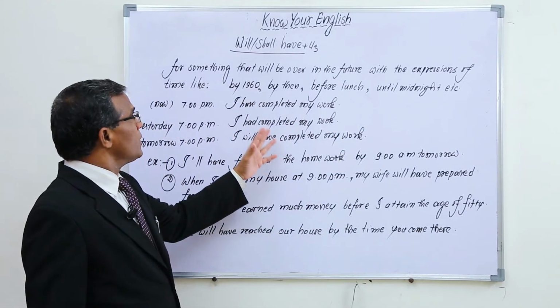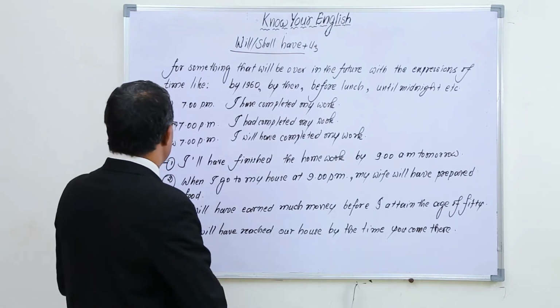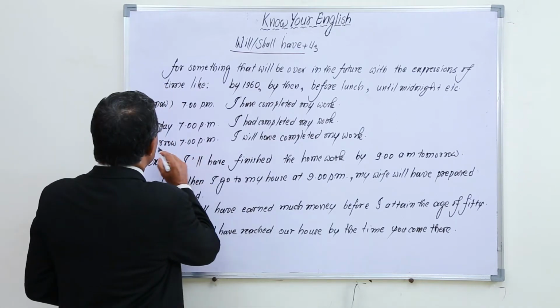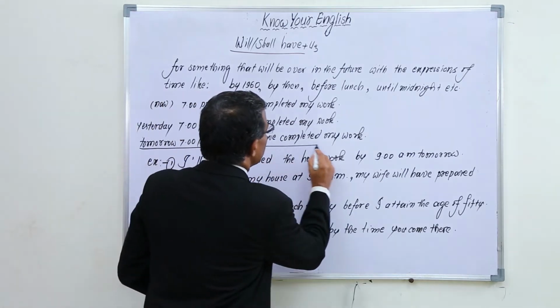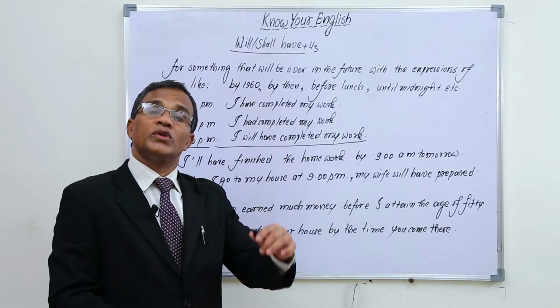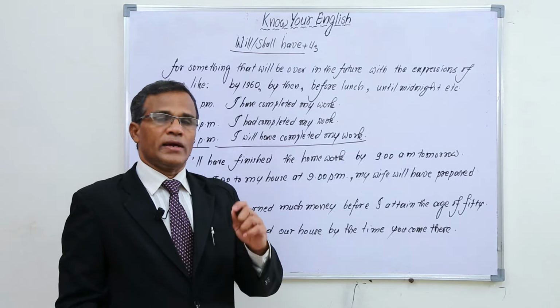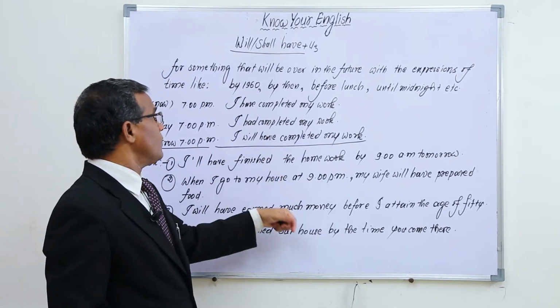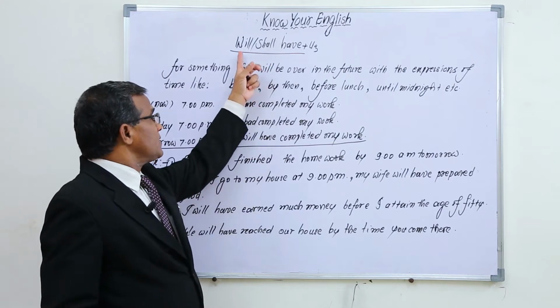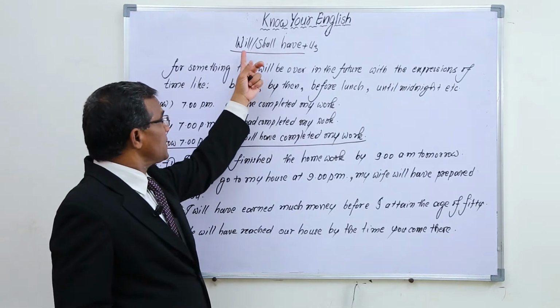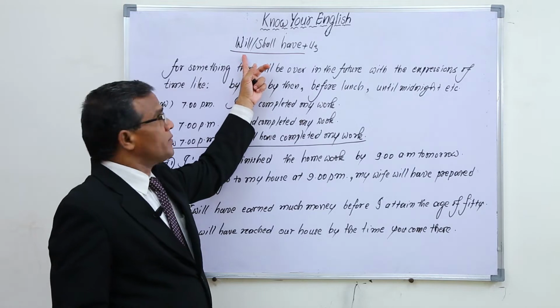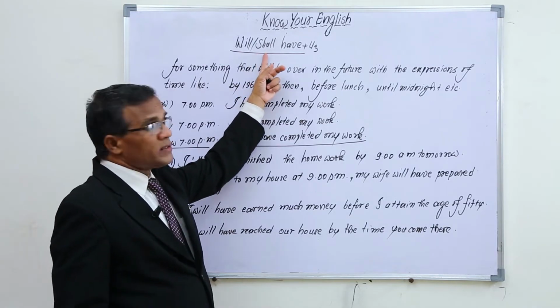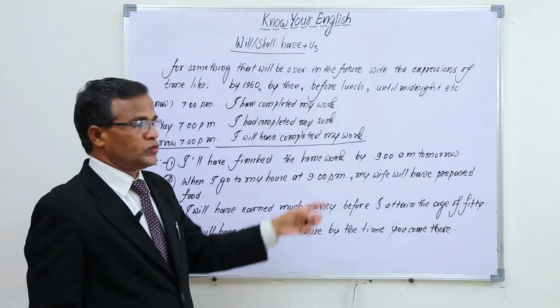So in this way, we use future perfect especially for the future, indicating some time, and before that time only some work will have been over. To say that, we use will have or shall have. If any subject is there, we take will. If the subject is I or we, generally we take even shall also.